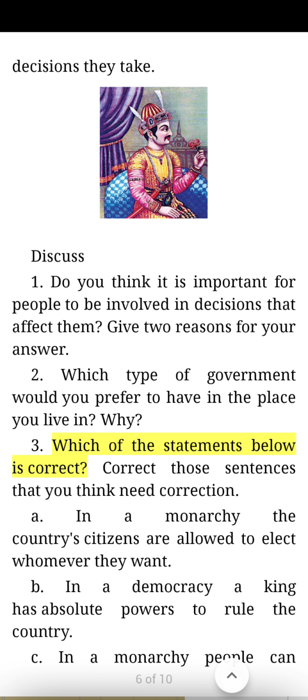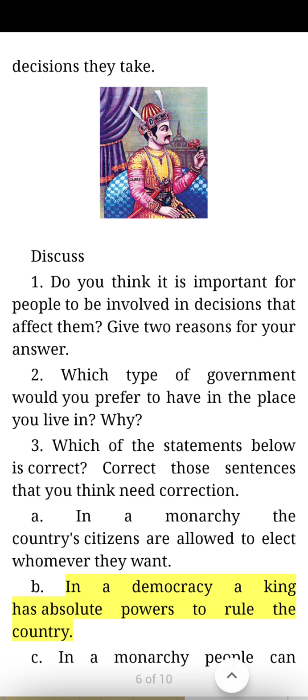Why? 13. Which of the statements below is correct? Correct those sentences that you think need correction. A. In a monarchy, the country's citizens are allowed to elect whomever they want. B. In a democracy, a king has absolute powers to rule the country. C. In a monarchy, people can raise questions about the decisions the monarch takes.